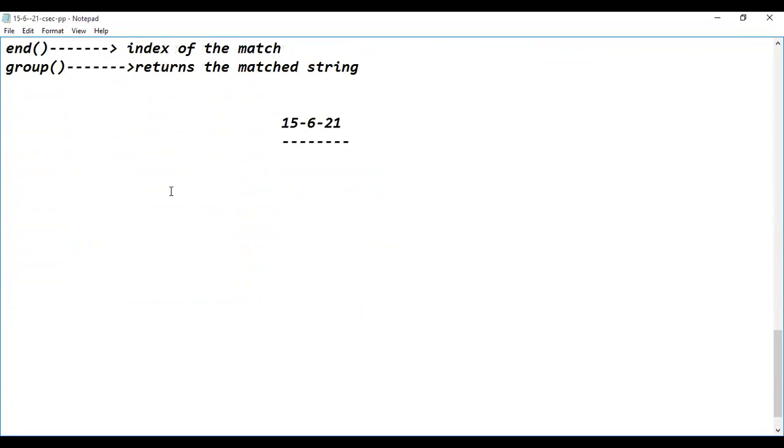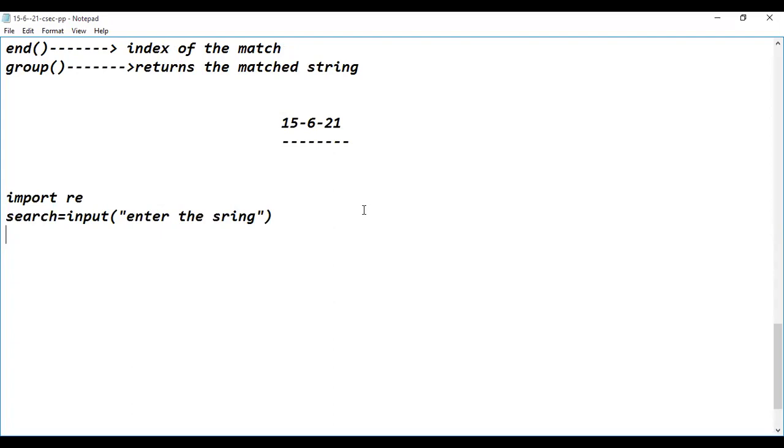Here I'm writing the first step: import re. Because I am dealing with regular expressions, I must import the re module into the program. What do I want to search for? Search string equals input, where I'm asking for the string: enter the string. The string given by the end user has to be converted into a regular expression object. In order to do that, what do we have to do?